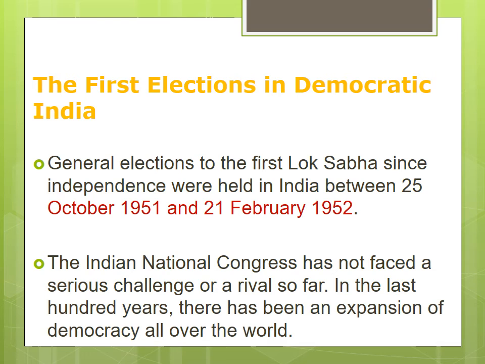The first elections in democratic India. General election to the first Lok Sabha since independence were held in India between 25 October 1951 and 21 February 1952. Okay, the Indian National Congress has not faced a serious challenge or a rival so far.